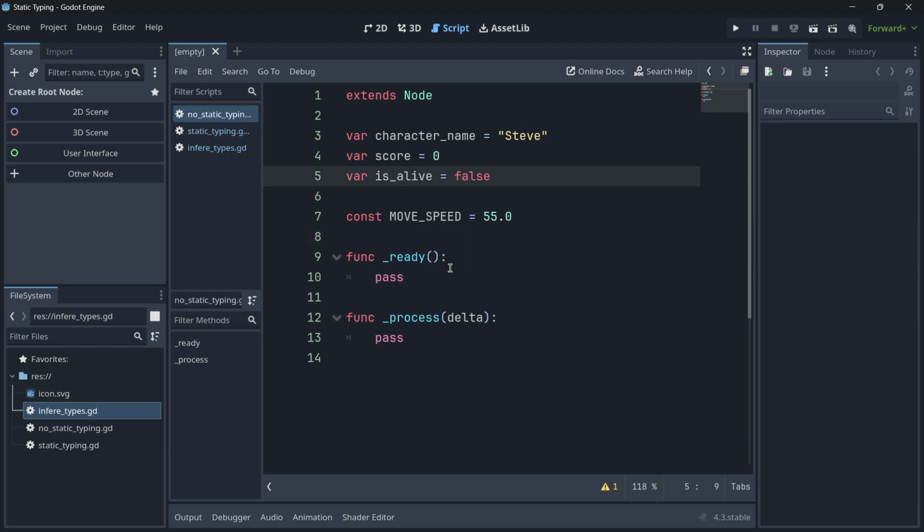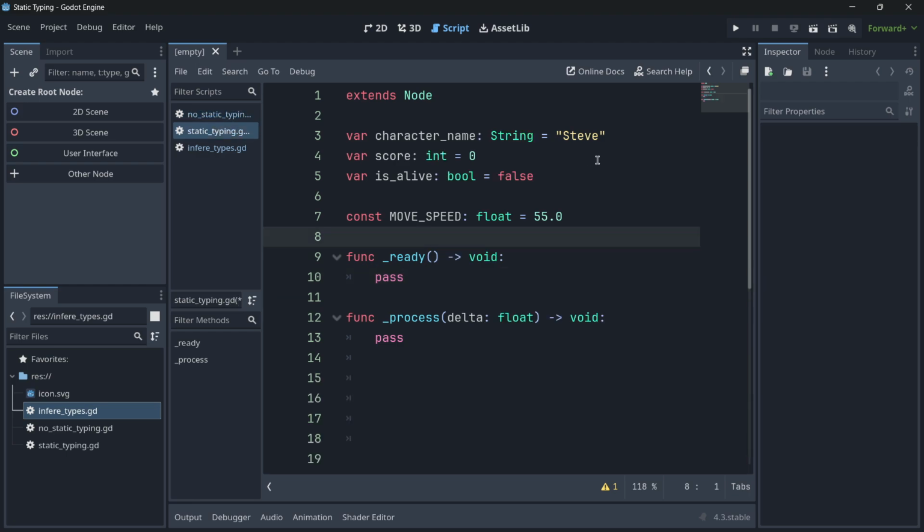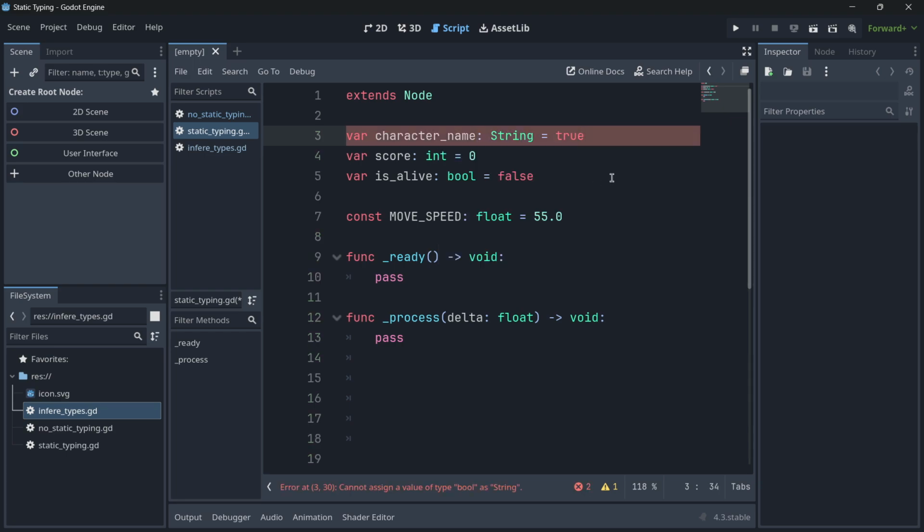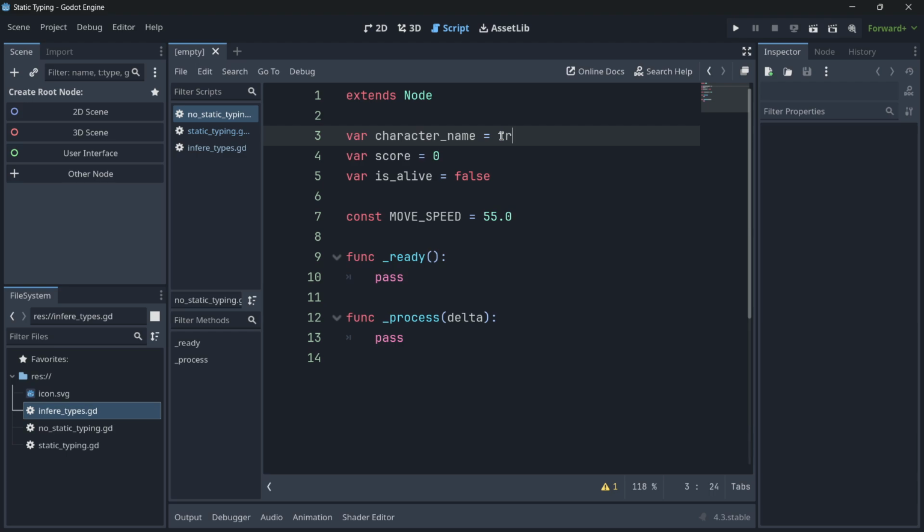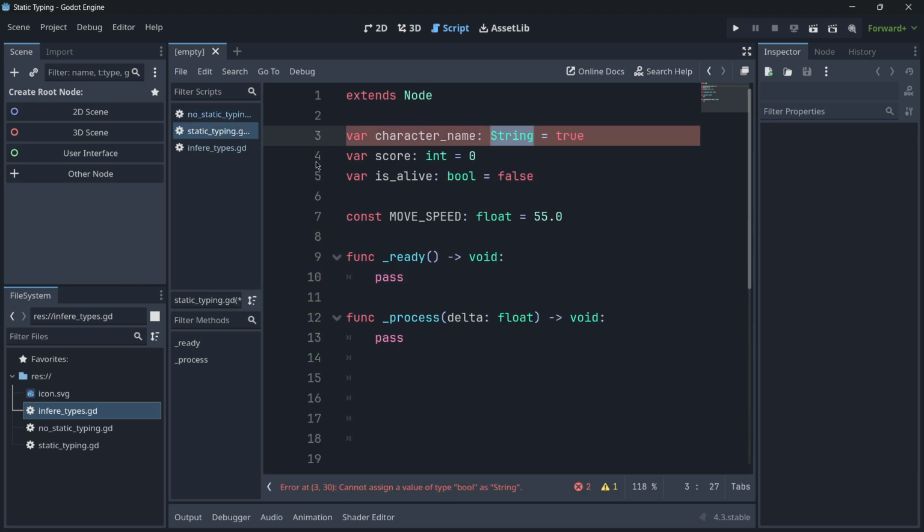Now, what I want you to note is why does this make debugging easier? Because for example here, if I declare this variable as a string and here I pass a value, let's say true, as you can see, I am getting an error: cannot assign a value of type bool as string. Because here we have already defined that this variable will always be a string, whereas here I can put literally any kind of data that I wanted, true, false, an integer, whatever. So this is why it makes debugging much easier.